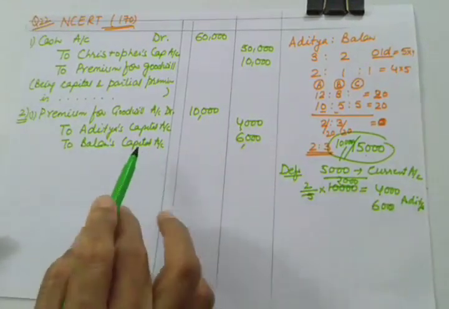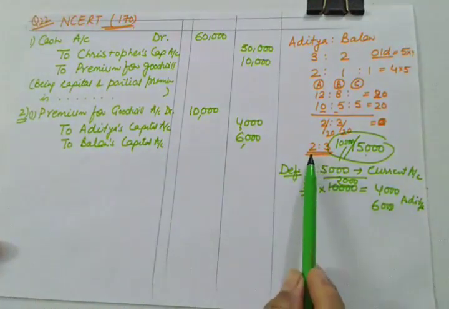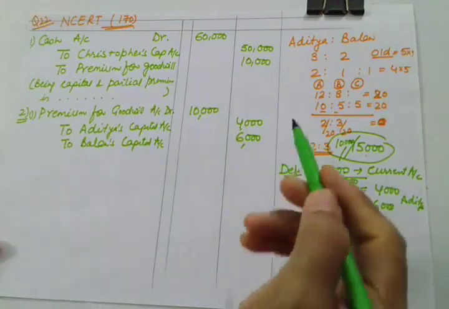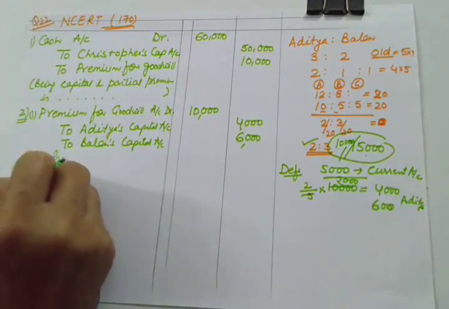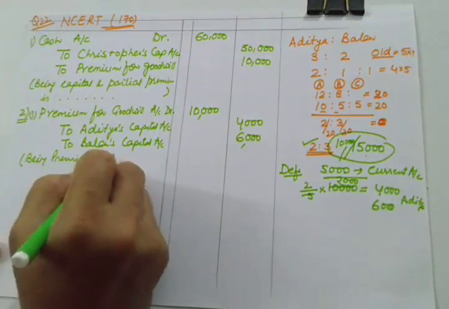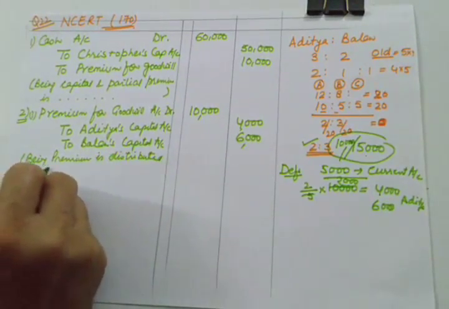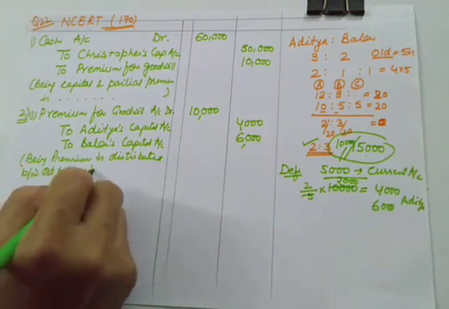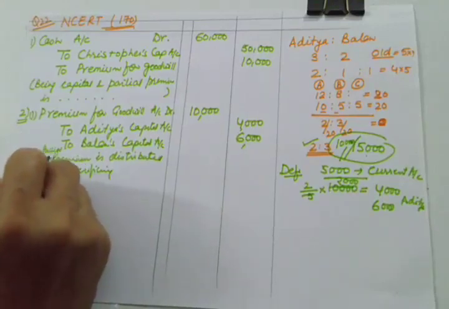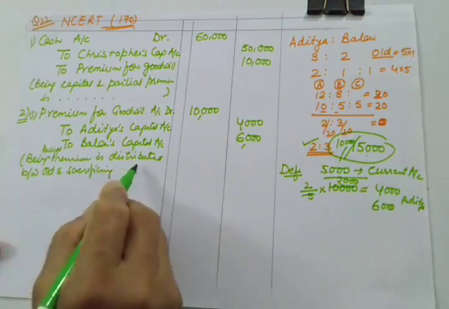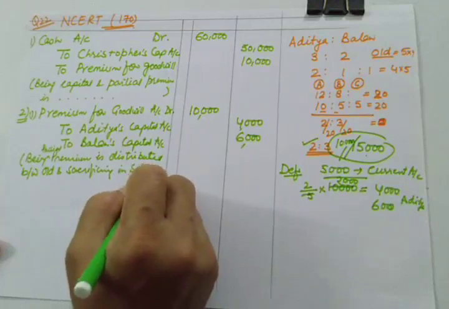Being premium money is distributed between old and sacrificing partners in the sacrificing ratio, which is 2:3. So you need to mention here, being partial premium money is distributed between old and sacrificing partners in the sacrificing ratio, which is 2:3.